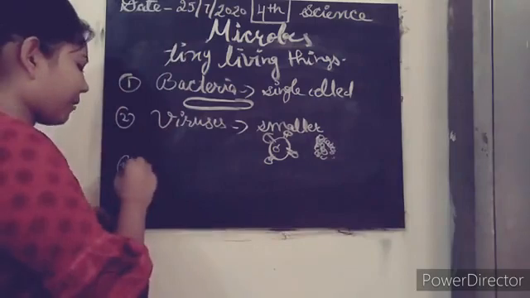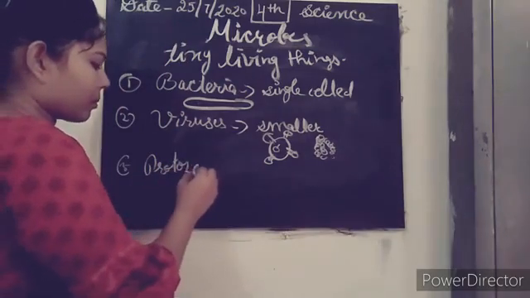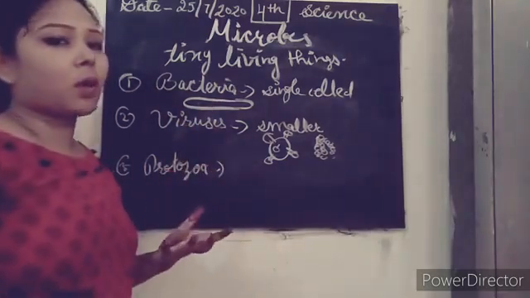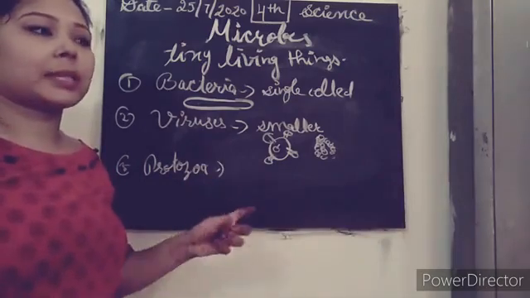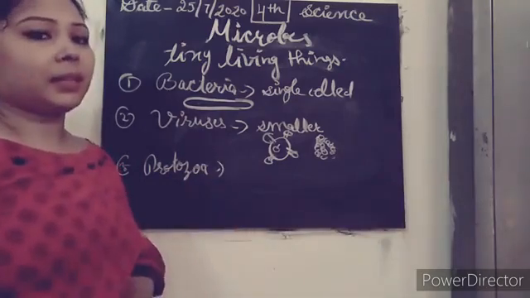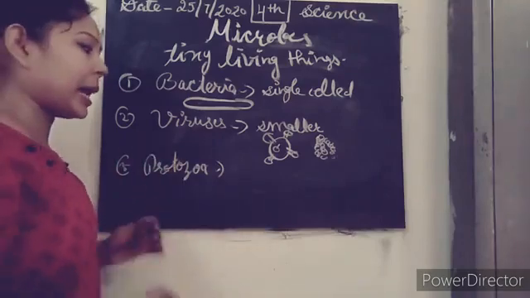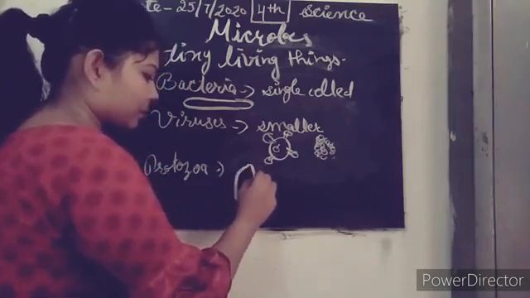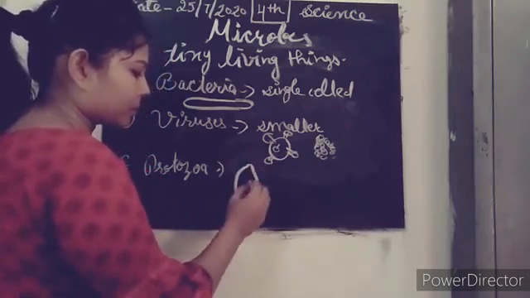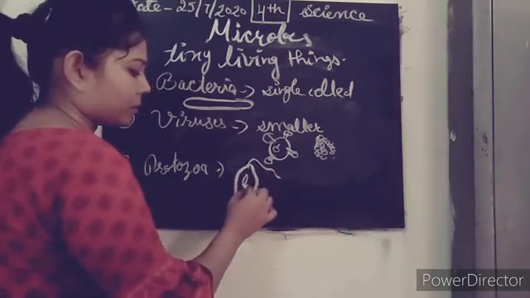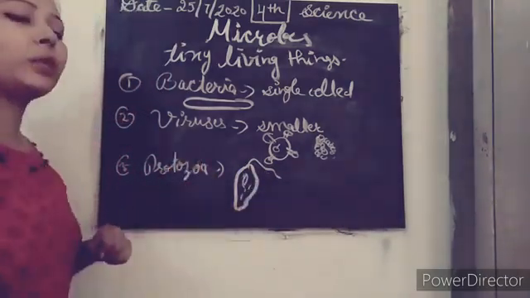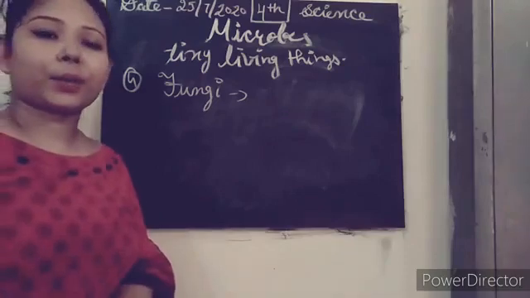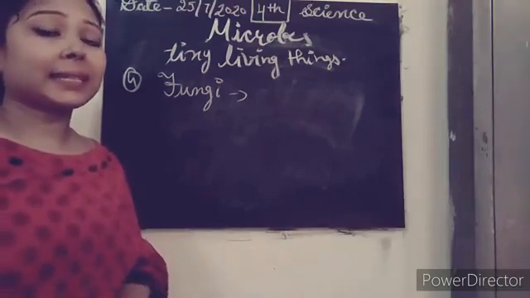Clear? And the third one we have is protozoa. Protozoa are also single-celled organisms. They also cause so many diseases in our body, for example malaria and dysentery. These are the diseases caused by protozoa, and their structure can be like this. So these kinds of structure do they have.